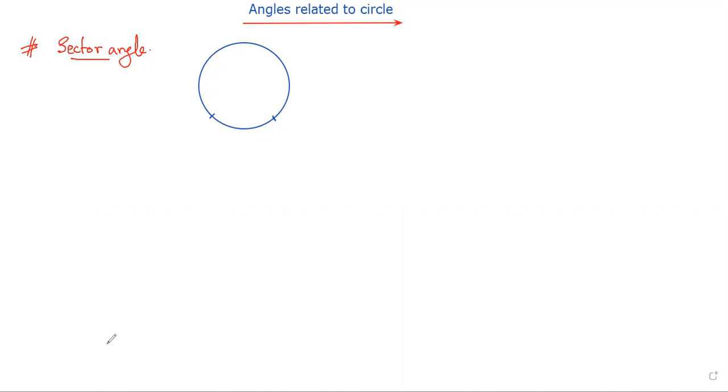Here these two are forming an angle, this one. There is one angle I have seen.